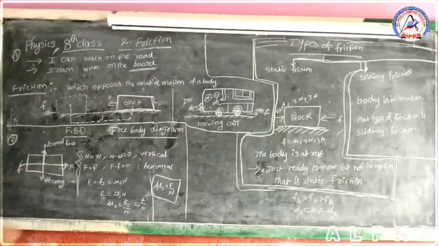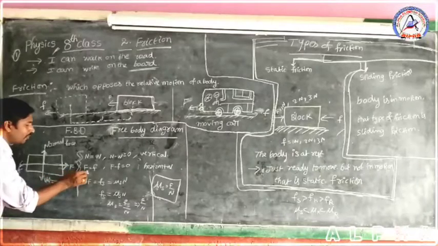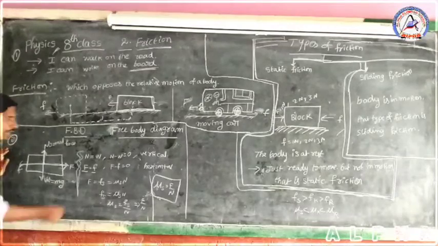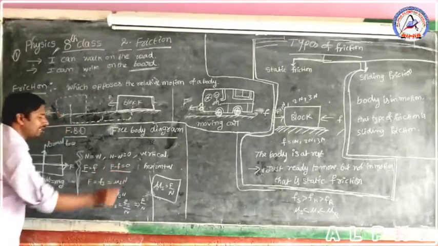The block is still at rest. When the applied force is equal to the frictional force, the block is not in motion. These are the forces acting horizontally, so the block is at rest.